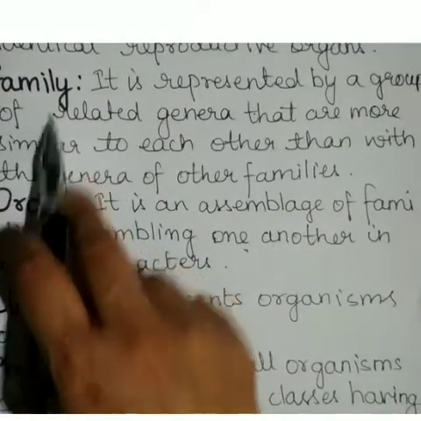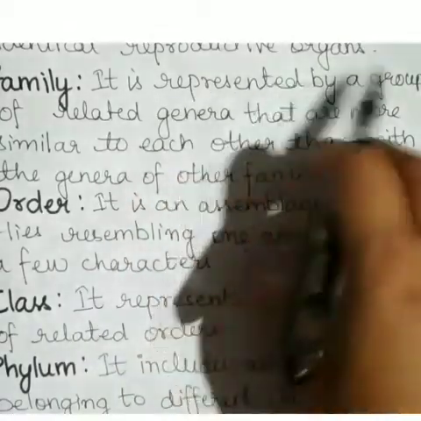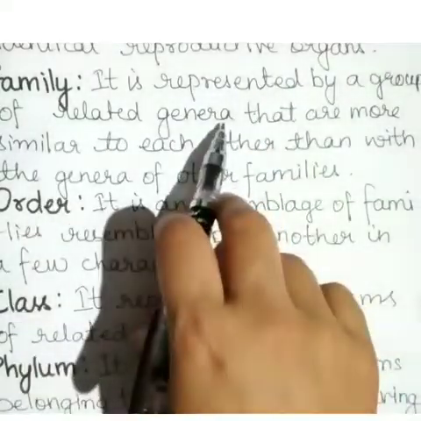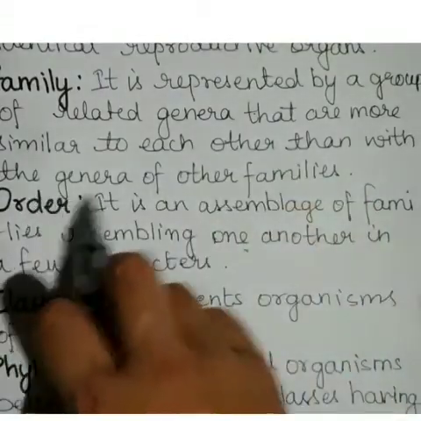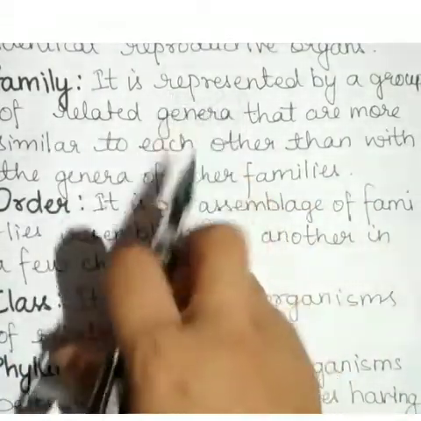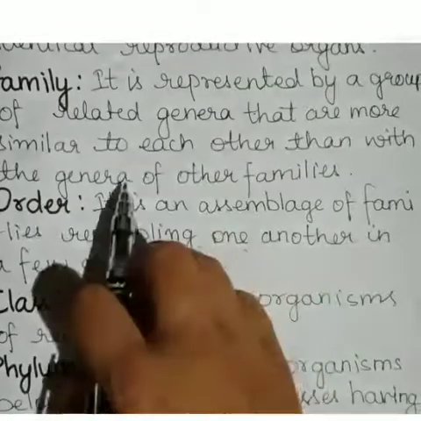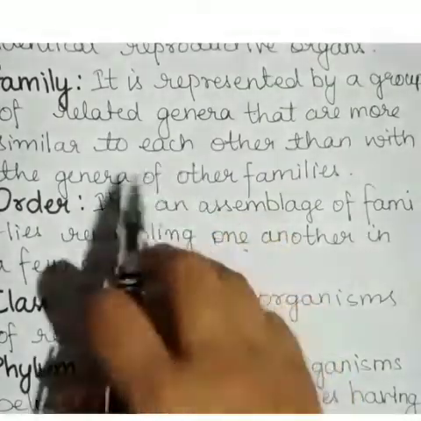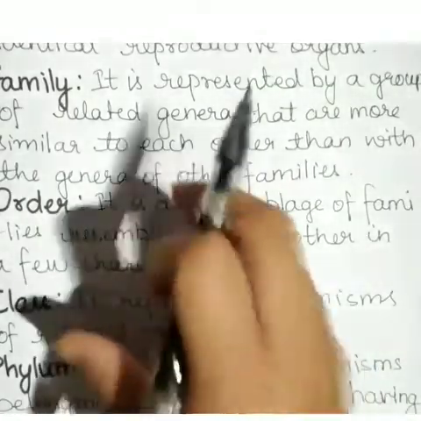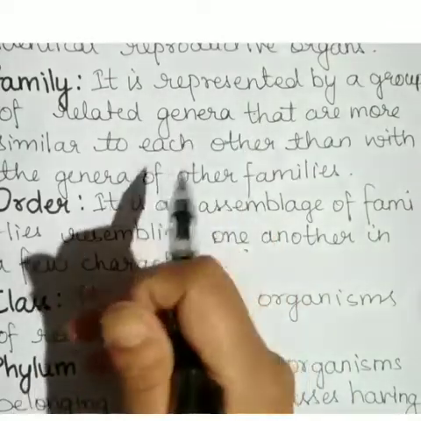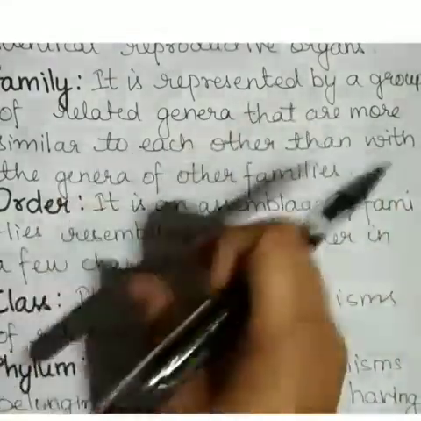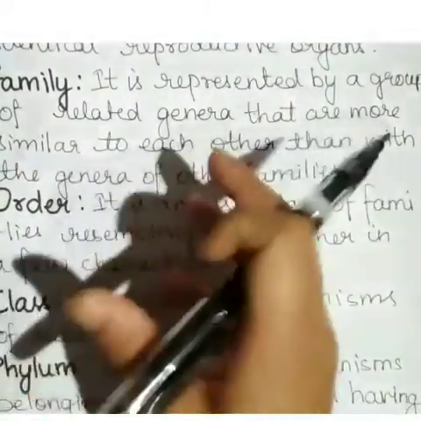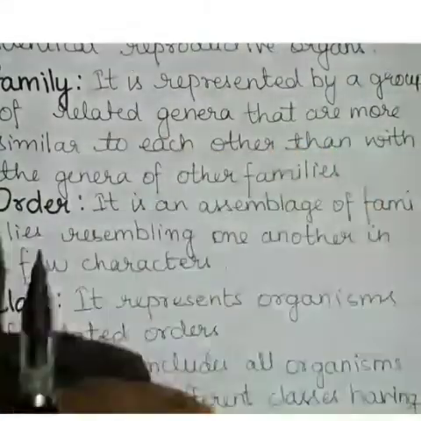Comes family. Family is represented by a group of related genera that are more similar to each other than to the genera of other families. For example, a cat and a lion belong to the cat family, which is Felidae. They both possess similar structure and have retractile claws.